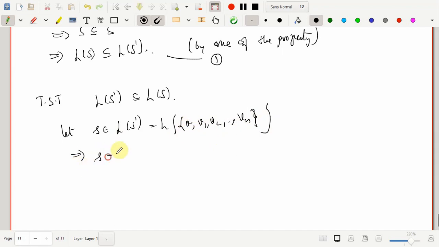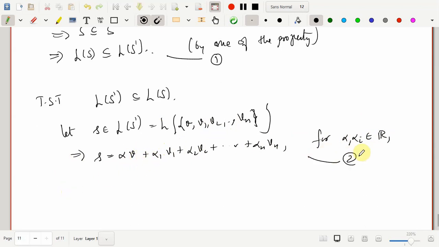So that means S is the same as a linear combination of these vectors. Corresponding to V I'll write alpha, and corresponding to these n vectors I'll take alpha 1 V1 plus alpha 2 V2, and this goes on till alpha n Vn, right? For some alpha and alpha i coming from R, and you know that Vi coming from S prime. This is the expression that you have, I'll call it equation 2.